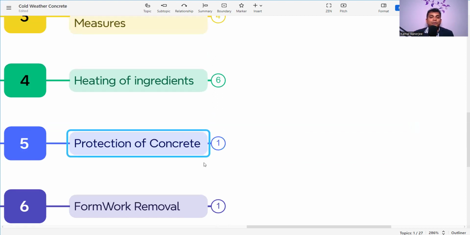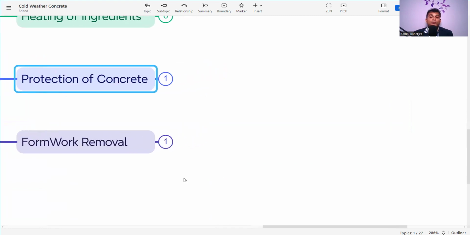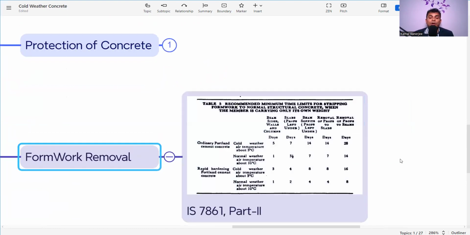So next point is formwork removal. This is very important, because if we cannot remove the formwork, we cannot go to the next activities, and it will slow down the project. So we need to remove the formwork. What are the formwork removal guidelines for cold weather concrete? Again, IS 7861 Part 2, Table 5.